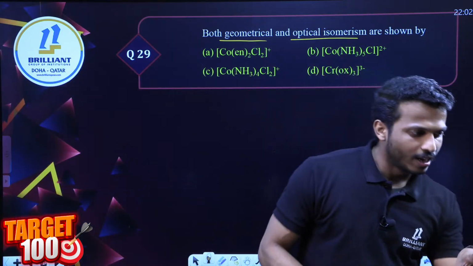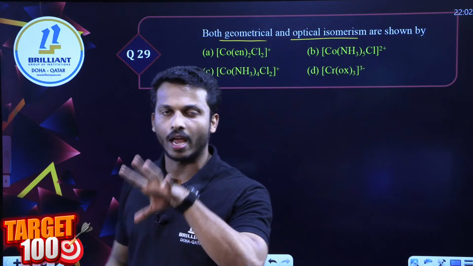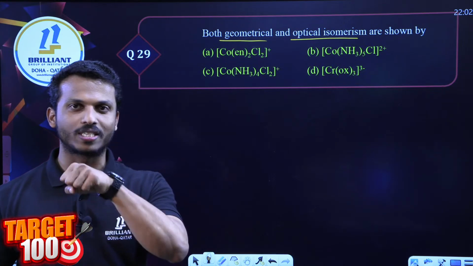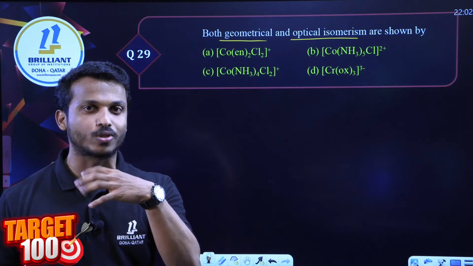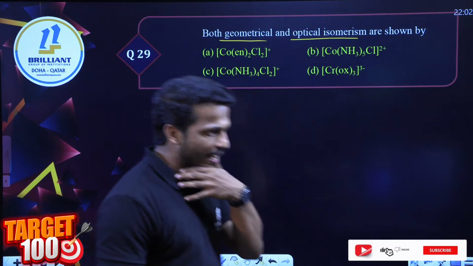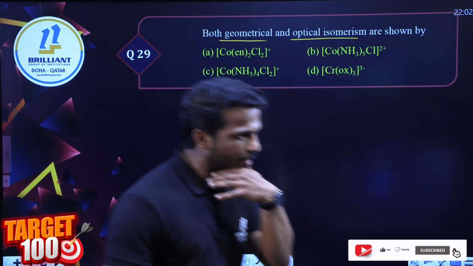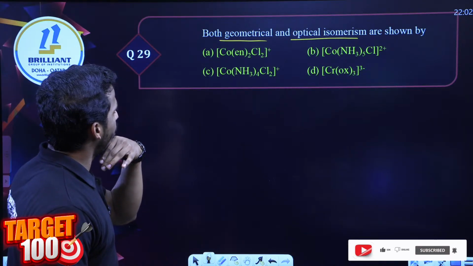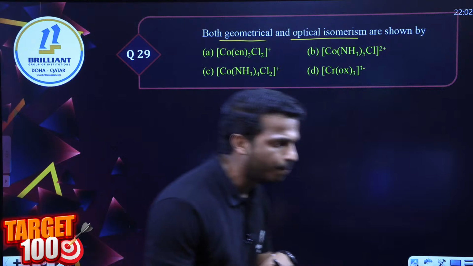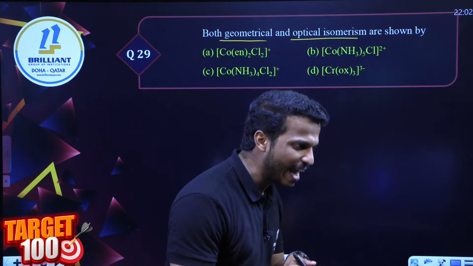Yes, Sohail. We should be very confident and we should be serious about our examination, dear all. All are here to discuss the most expected questions for our upcoming examination. So don't be lazy, keep going and keep giving the answers, right? Which one can give both geometrical and optical isomerism? Any answer? Most of them have given option A as the correct answer.